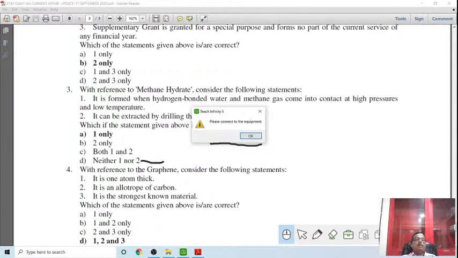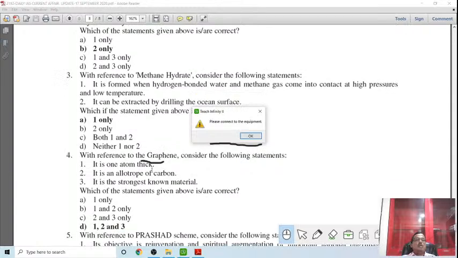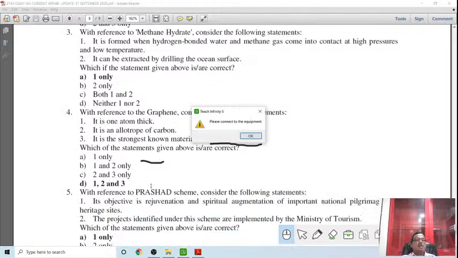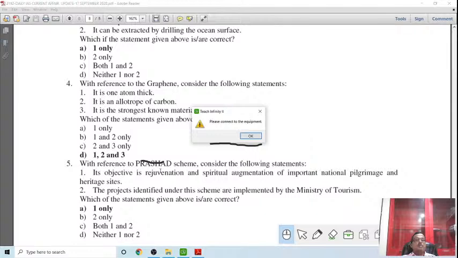Anywhere. With reference to graphene, consider the following: it is one atom thick, it is an allotrope of carbon, it is the strongest known material. So all are correct. Next, it refers to the PRASAD scheme for tourism place renovation. Its objective is renovation and spiritual augmentation of important national pilgrimage and heritage sites. The projects identified under this scheme are implemented by the Ministry of Tourism?